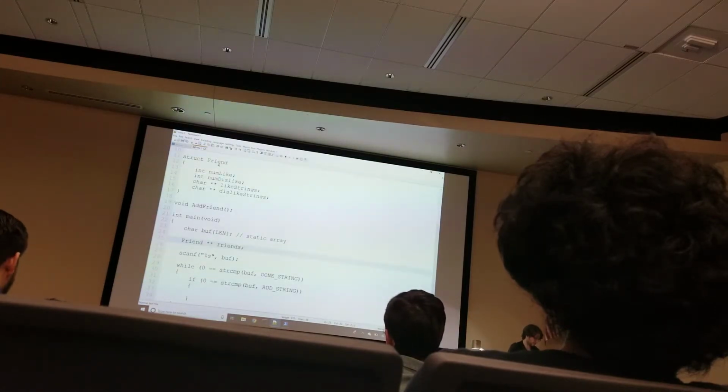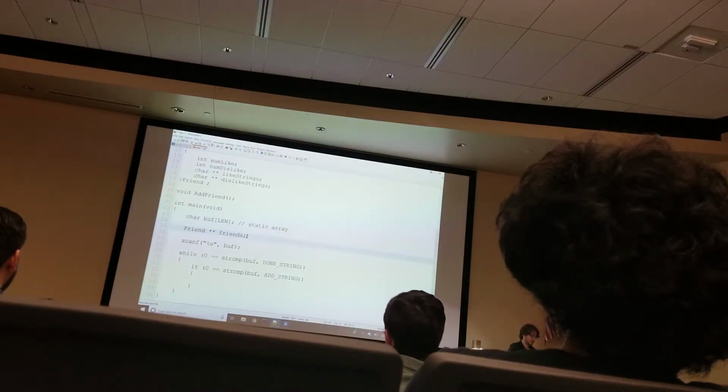Oh, this is not going to work for a couple reasons. One, that needs to be a semicolon. Two, I want to typedef this. So typedef struct friend friend. What this allows me to do is just say friend instead of having to type struct friend every time, because typing struct before each one of my friends is probably really annoying for me. Alright, but the issue is my friends haven't been allocated yet.